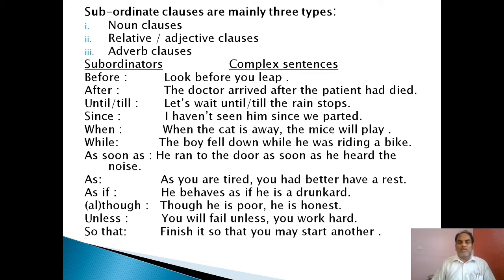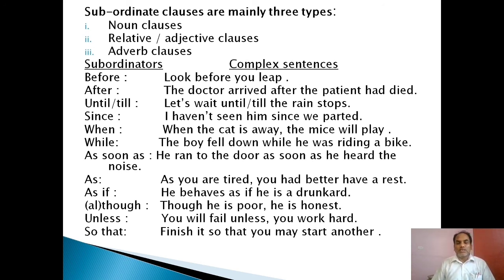Though he is poor, he is honest. He is honest is independent. Independently, it can stand, it can denote its meaning. So it is an independent clause, main clause, or principal clause. Though he is poor depends on that main clause to denote its meaning. So though he is poor is the subordinate clause, and though is the subordinator or subordinating conjunction.